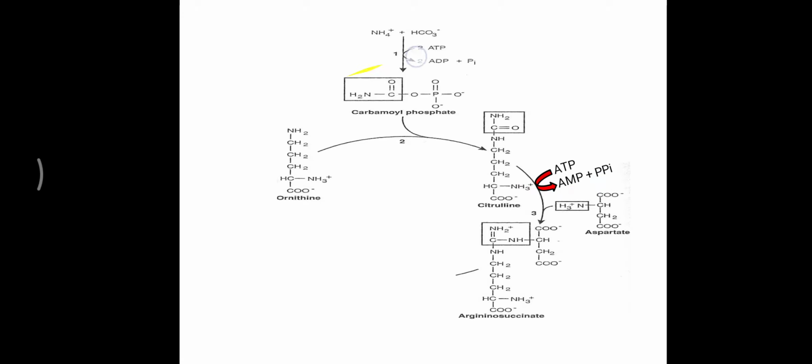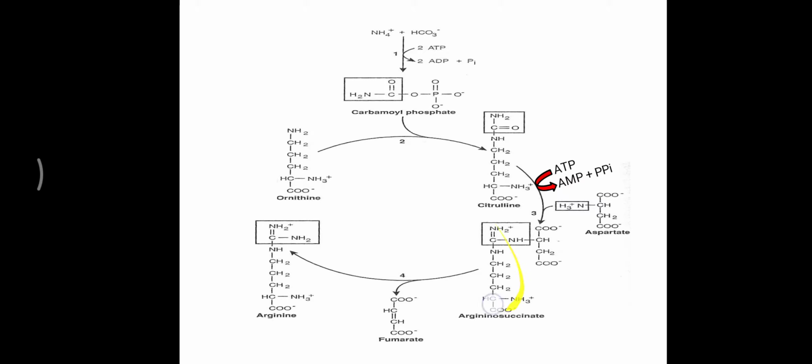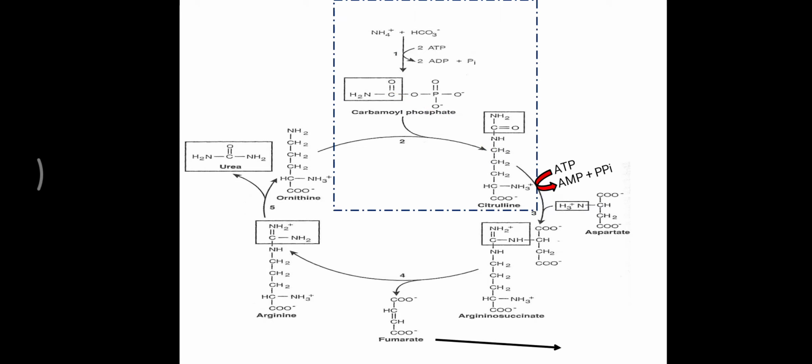So total 2 high energy bonds in the first reaction and 2 high energy bonds in the third reaction, meaning the first and third reactions, which involve the synthetase enzymes, utilize a total of 2 plus 2, 4 high energy bonds. Further, this argininosuccinate will be converted into arginine plus fumarate, and from arginine with the help of the arginase enzyme, finally the urea molecule is generated and ornithine is getting back. So in this urea cycle, the first and third reactions utilize a total of 2 plus 2, 4 high energy bonds.